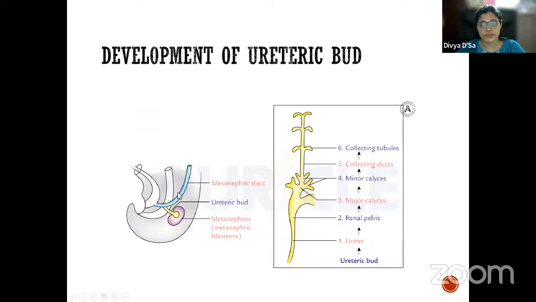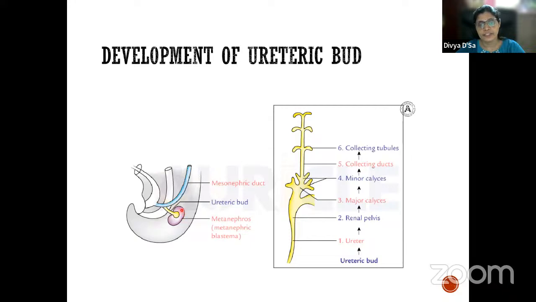Now here we have the mesonephric duct, which is opening into the cloaca. These both are portions of the hindgut. This is the allantois. The urorectal septum develops here, which divides this hindgut portion into the primitive rectum and the primitive urogenital sinus. This portion we call the cloaca part. The mesonephric duct is opening into this cloaca. This is the portion which basically forms the further part of the urinary system.